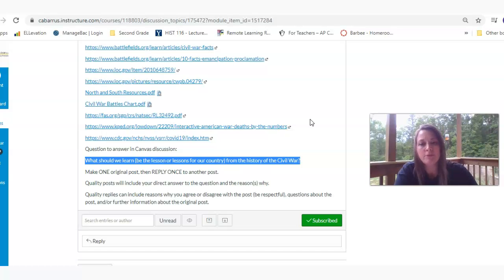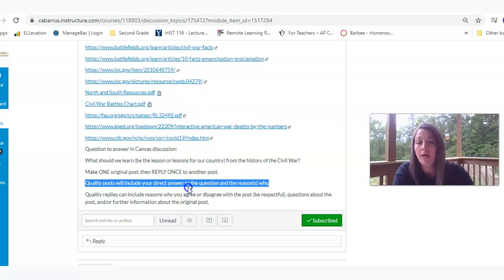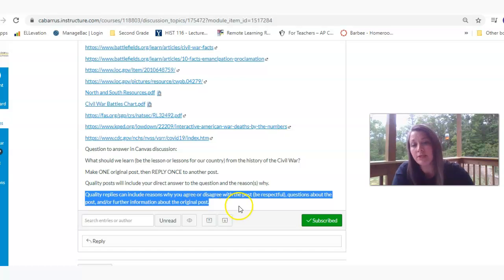What I'd like for you to do is make one original post and then reply once to another post. Again, read through that quality submission right there about what quality posts are. Basically, it's a direct answer and the reason why. Quality replies can include a variety of things. You can agree or disagree. Please be respectful. Remember your netiquette. You can question the post, ask for further information, or even provide further information based on that post.